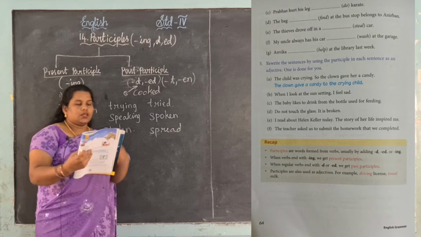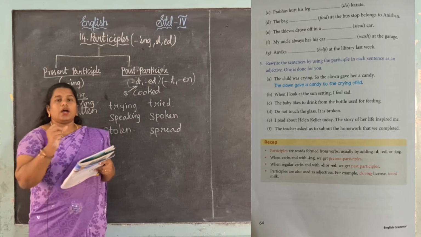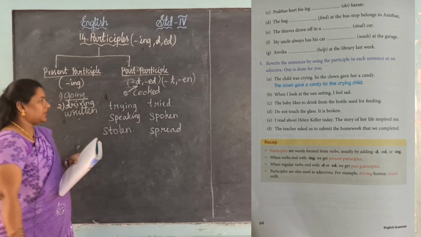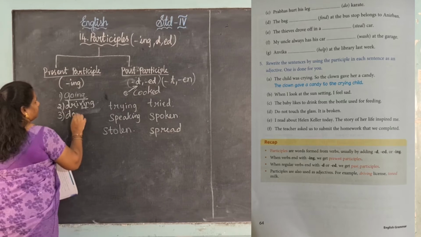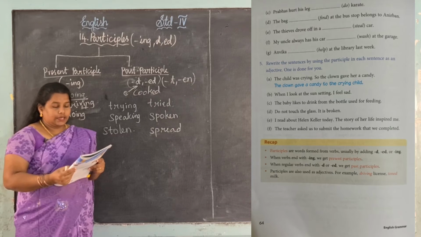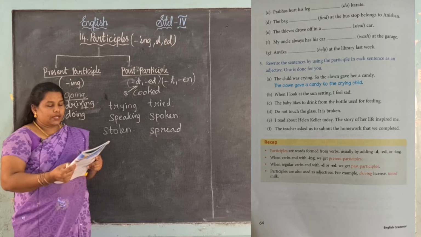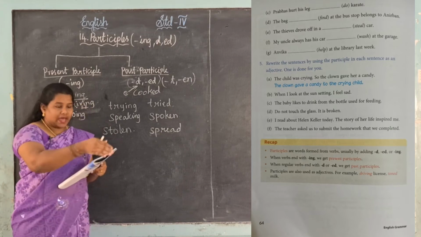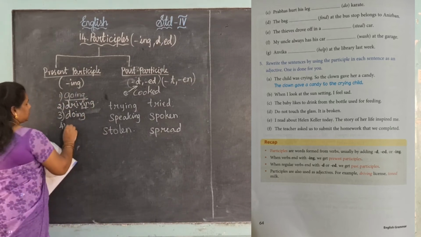Yes, next: Prabhas had his leg dash karate. See, do is given here. What participle will come, present participle or past participle? Yes, present participle, so doing. Okay, third one is doing. And fourth one, see, find. Find is given here. The bag dash at the bus stop belongs to Anirban. Okay, the bag was already found, it is over, so it is past participle. So find changes into found.